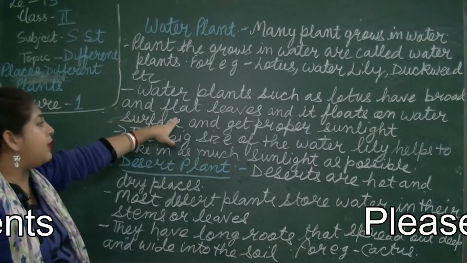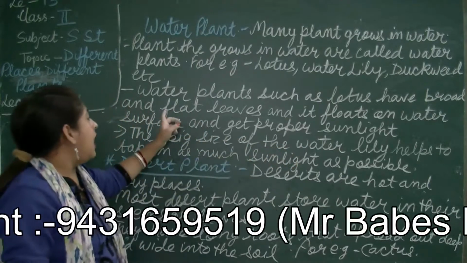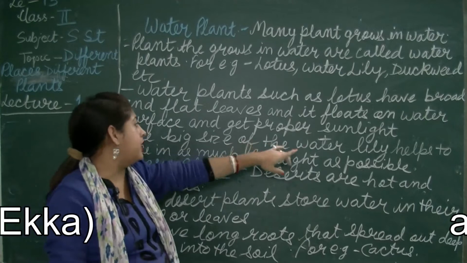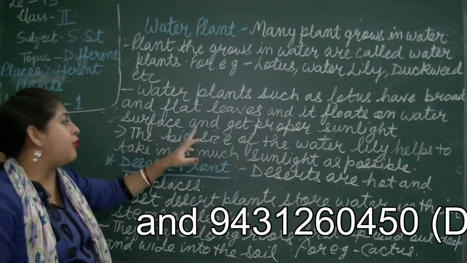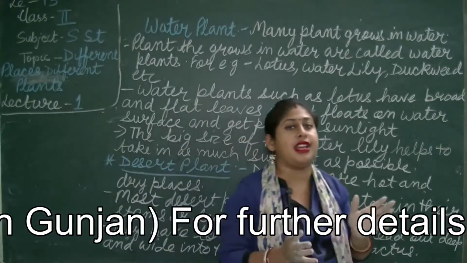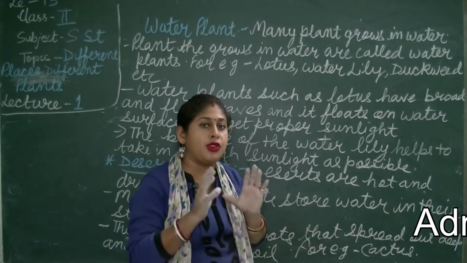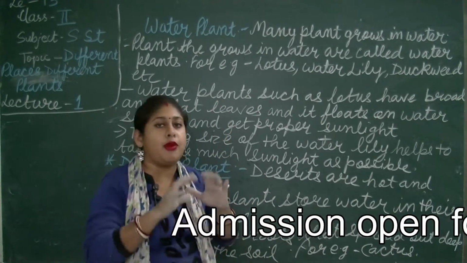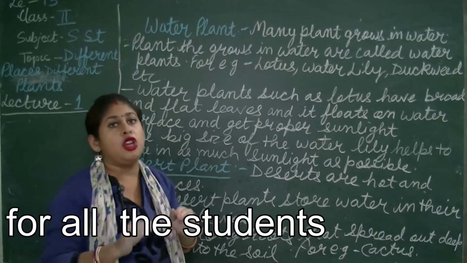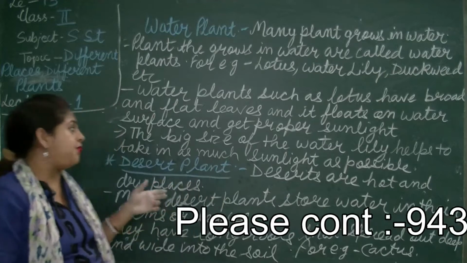Water plants such as lotus have broad and flat leaves, and they float on the water surface to get proper sunlight. Students, all of you might have seen the lotus flower. You have seen its leaves are broad and they float on the surface of the water so that they can get a proper amount of sunlight.